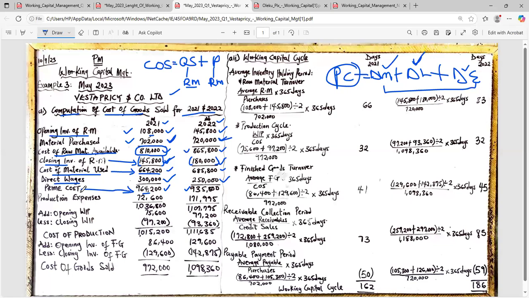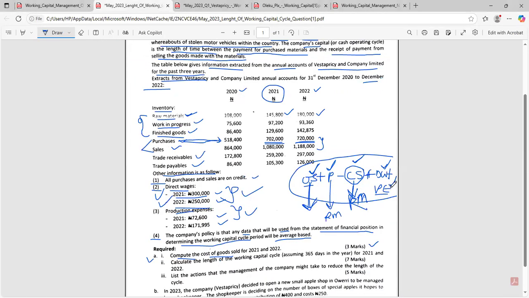One person reached out to me, am I making sense? Oh, am I communicating? Yes, sir. Thank you. So now that we have our prime cost, okay, now that we have our prime cost, the next thing for us to do is to, we will not forget our production expenses. Remember I told you that my production expenses is an indirect cost, okay? This production expenses given to me in this question here is an indirect cost. So I also need to factor it into production.